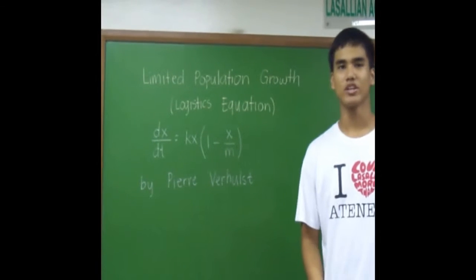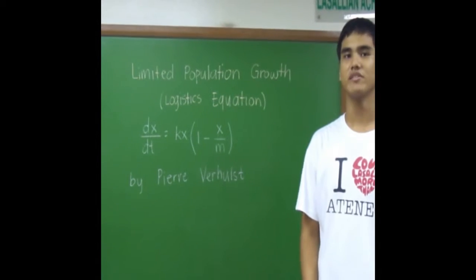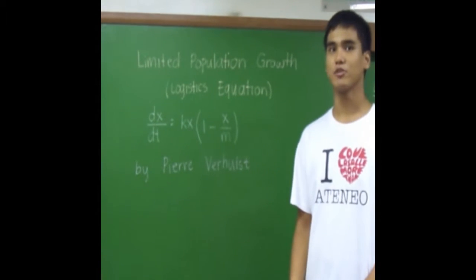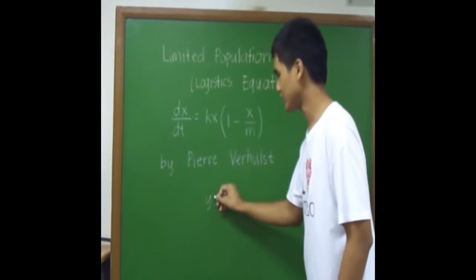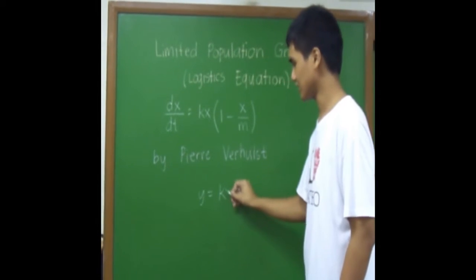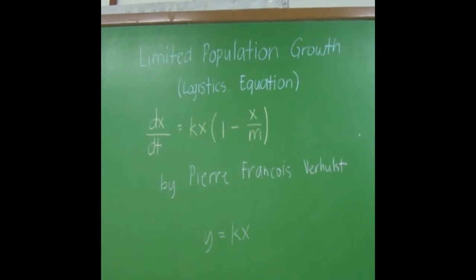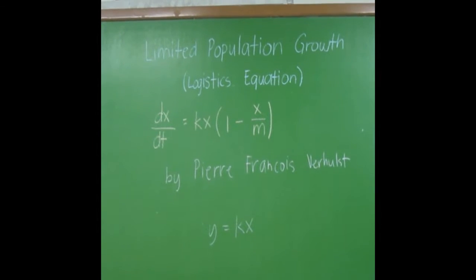The logistic equation was proposed by Pierre Verhulst to overcome the deficiency of the conventional exponential growth differential equation that is given by dx/dt equals kx. Notice here that the population increase is still proportional to the number of population at a given time.